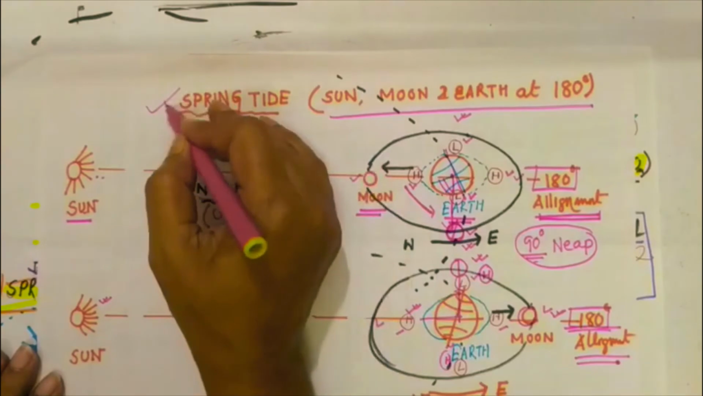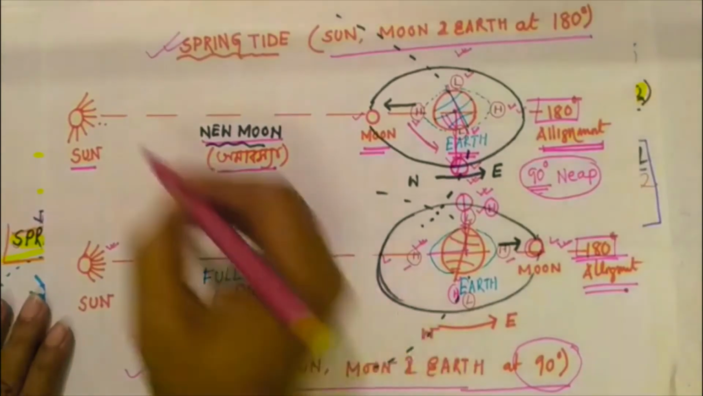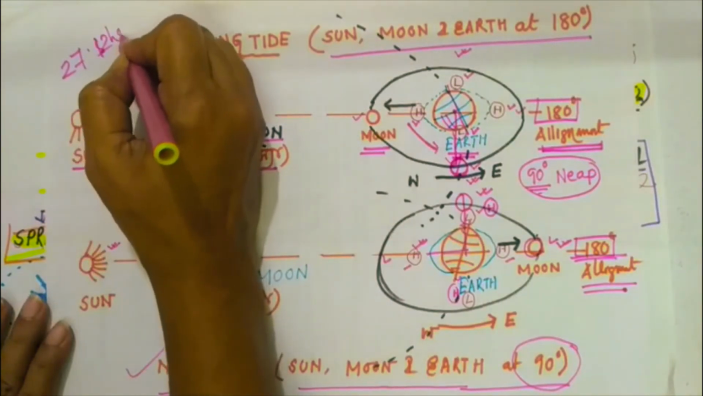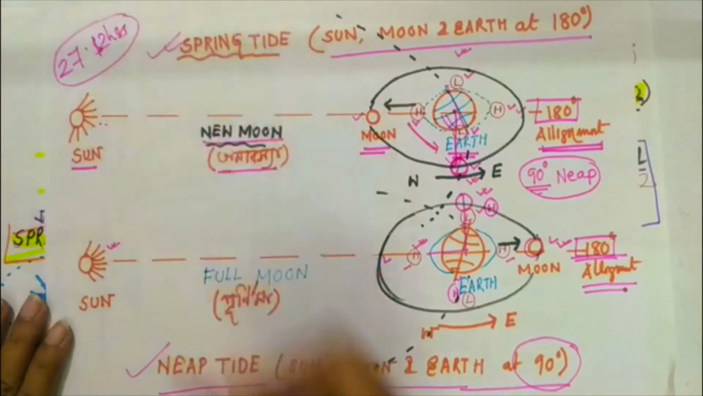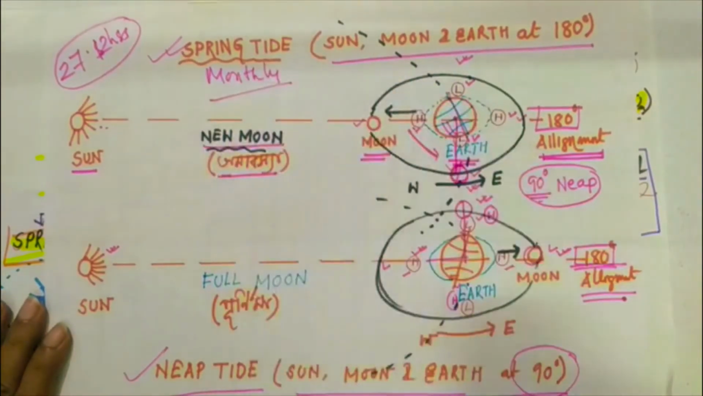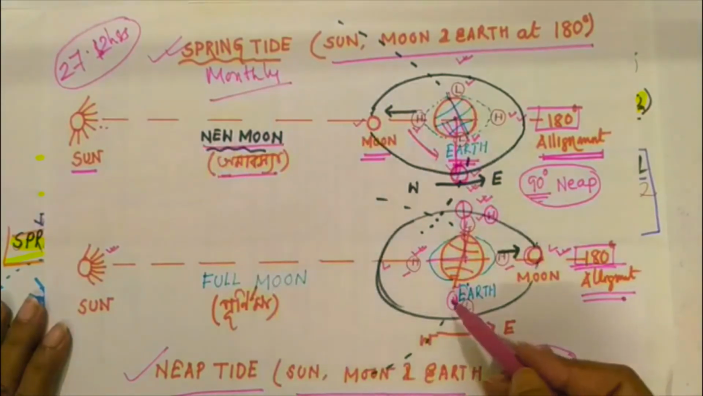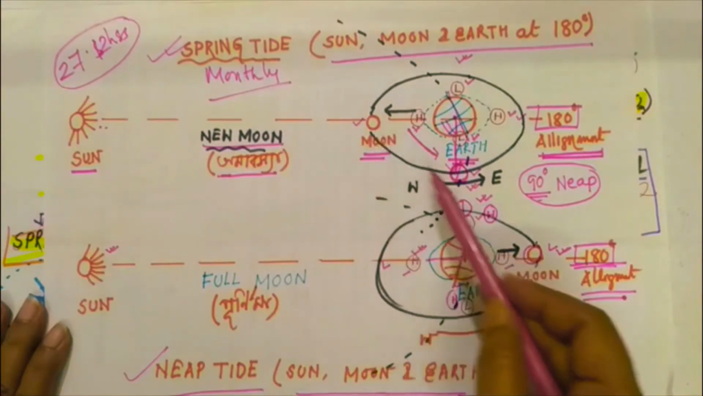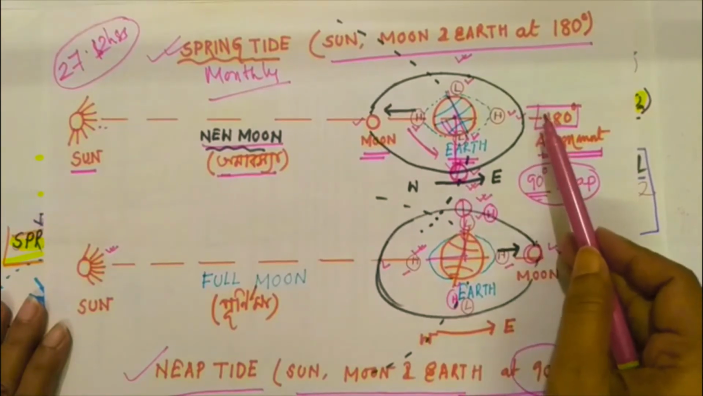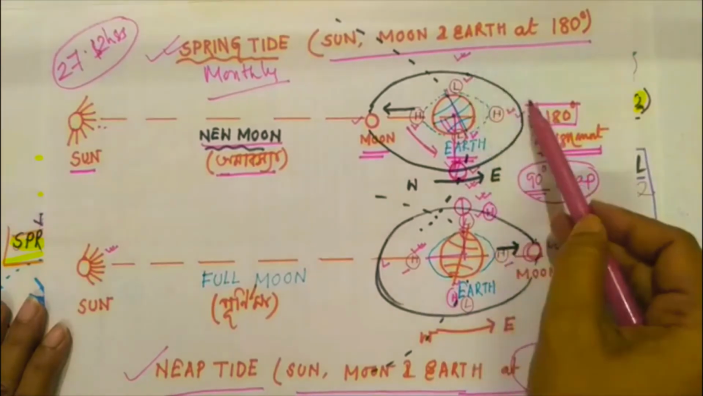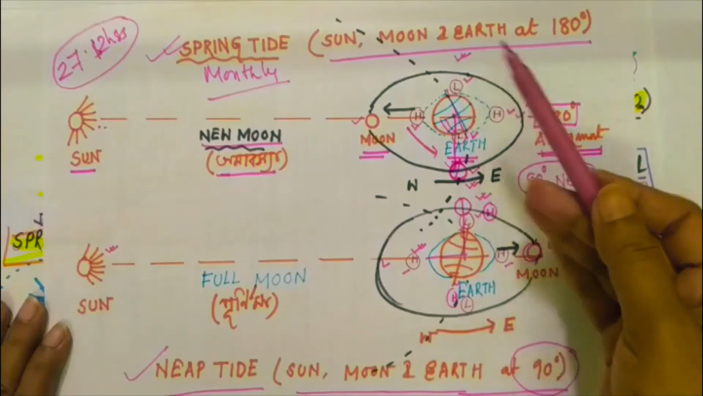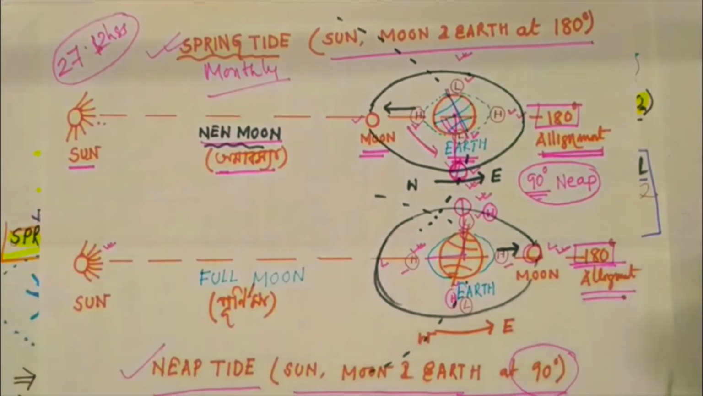So neap tide and spring tide are two types of tides, occurring basically within the 27 and a half days. This is a monthly phenomenon. After full moon day, after 7 days, the earth will attain neap tide. After the new moon day and after 7 days of new moon day, the earth will attain neap tide. In Bengali this is Ashtami Tithi.